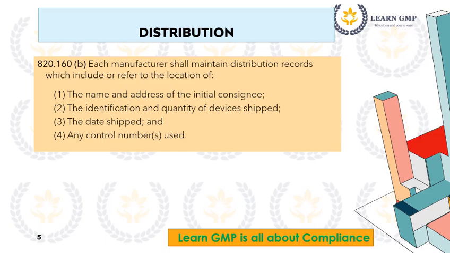820.160 B. Each manufacturer shall maintain distribution records which include or refer to the location of: 1. The name and address of the initial consignee. 2. The identification and quantity of devices shipped. 3. The date shipped, and 4. Any control numbers used.